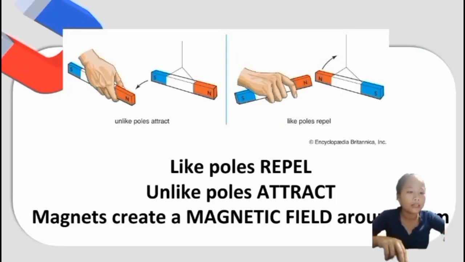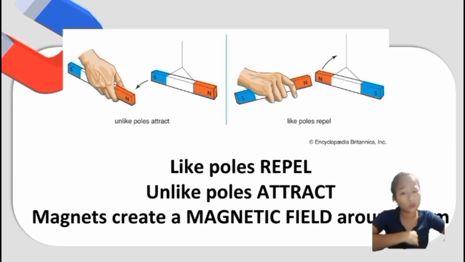So, like poles repel. When it is South to South, they will repel. No attraction happens because the poles are the same. Then unlike poles attract one another. Electron and proton attract one another. Proton to proton, never, as long as the charge is the same. It is the same as with electric charges: proton to proton does not attract.